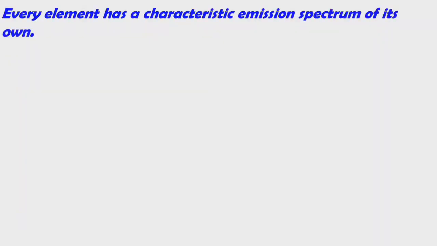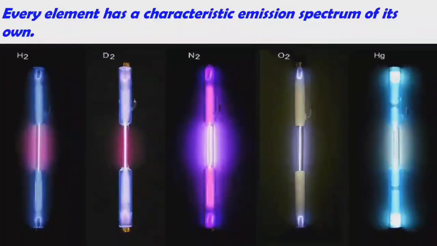Every element has a characteristic emission spectrum of its own. Here we can see hydrogen has a certain characteristic color. Deuterium has a specific color. Nitrogen also has a specific color. Oxygen has a characteristic color. And mercury also has a characteristic color.